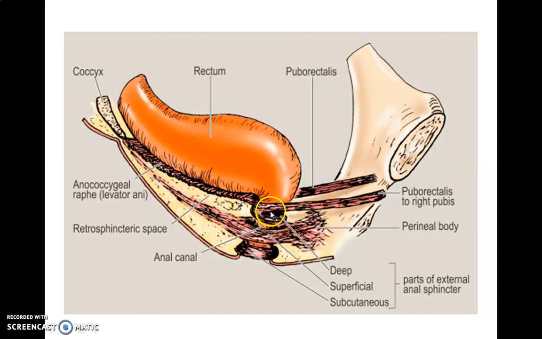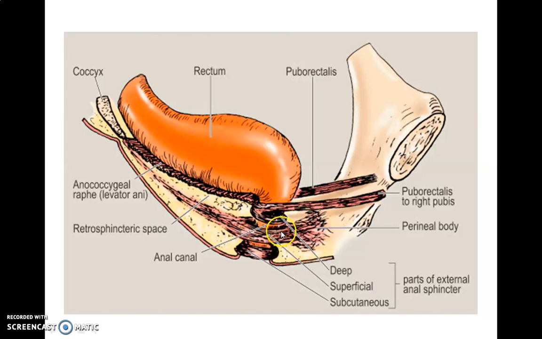external sphincter ani. It has no bony attachment, and it is blending with the puborectalis, which has attachment anteriorly to the back of the pubis and encircles the anorectal junction. So the puborectalis, the deep part of the sphincter ani muscle and the anococcygeal ligament, these trio along with the internal sphincter maintain the continence of the rectum.